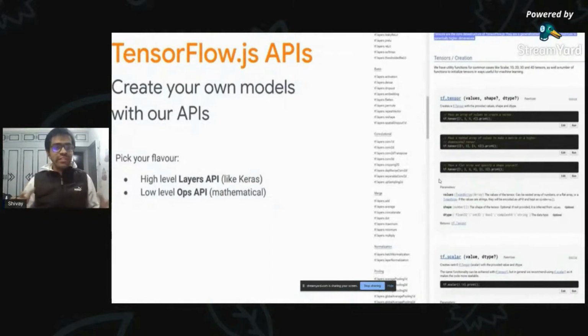Similarly, we have a low-level API called the Ops API that can help you also change the mathematical formulae and do a lot more customizations. Then you have a high-level API. Similarly to how Keras has been built on top of TensorFlow to provide some high-level abstraction, we have something known as the Layers API, built on top of the Ops API, that provides functionality like Keras with which you can create your own machine learning based model in JavaScript.